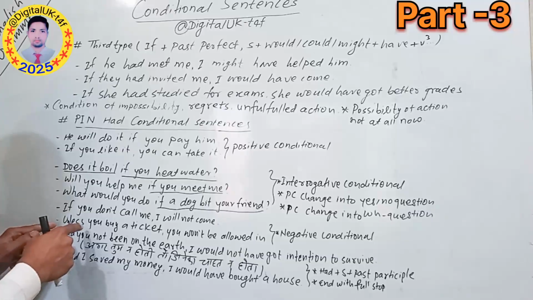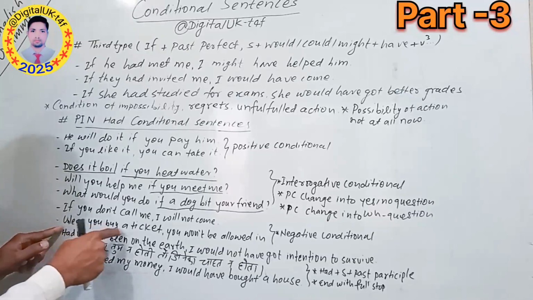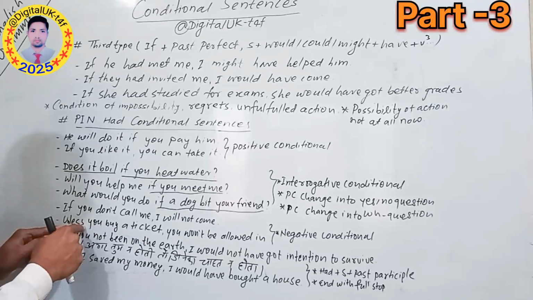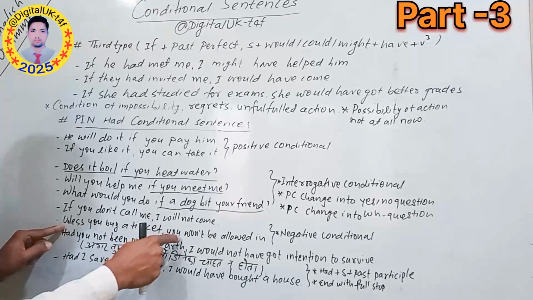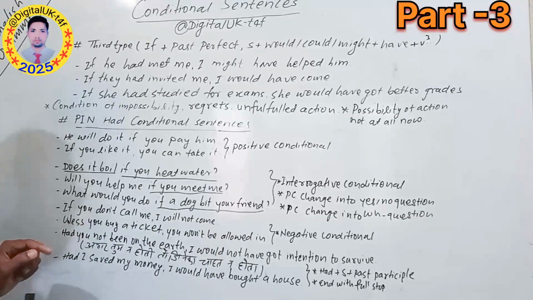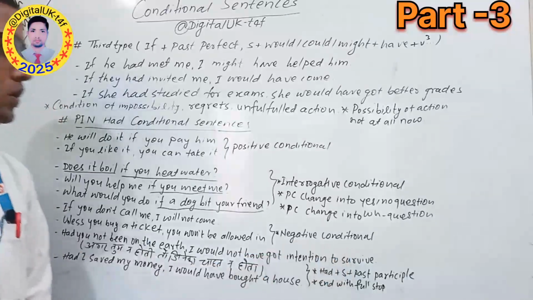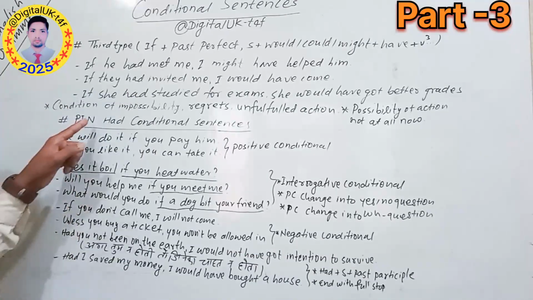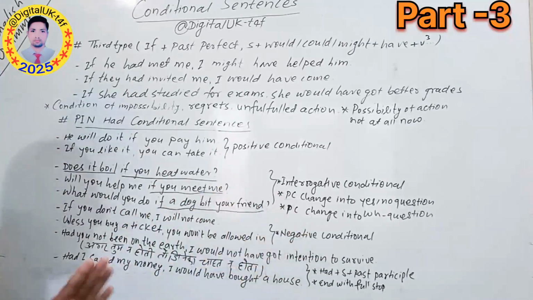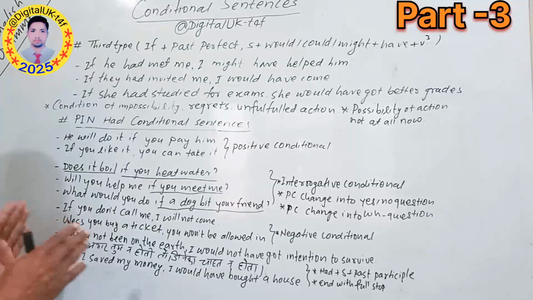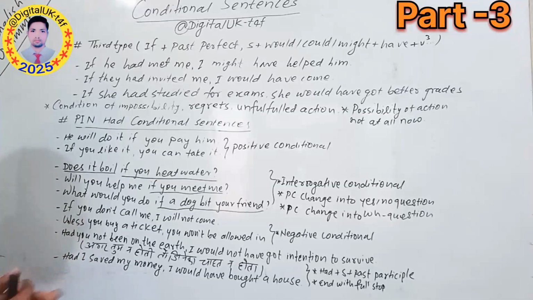In the clause, unless you buy a ticket, unless gives a negative sense, you won't be allowed in. So these two sentences are related to the negative conditional. So what can we say here? Whenever we make a negative conditional, in the PC and CC both sides have become negative. I hope you understood this one also.